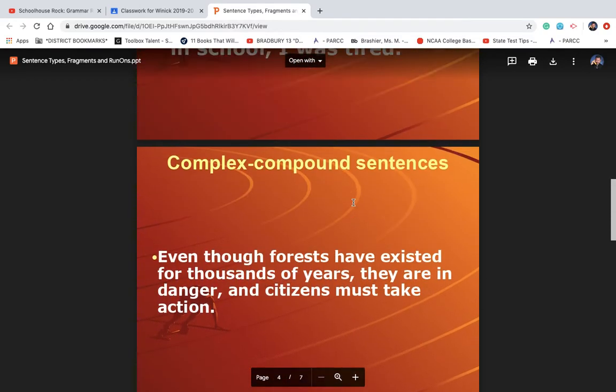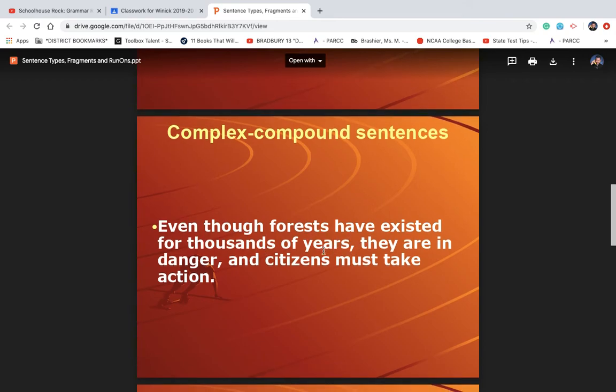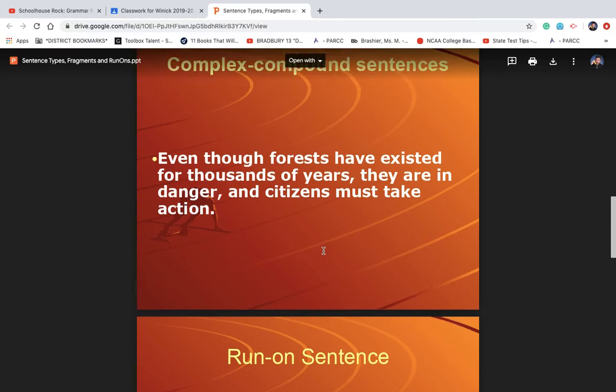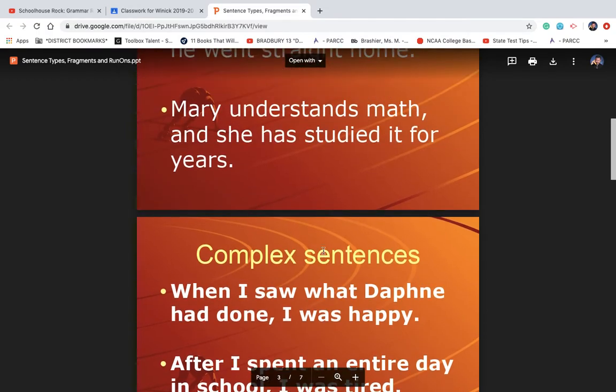And I'm going to skip, all right, compound complex sentences: even though forests have existed for thousands of years, they are in danger and citizens must take action. All right, this is another way of constructing a sentence. You're giving all the information. You're putting the commas in the right spot. But I'm just going to tell you why we're kind of going over the different types of sentences.